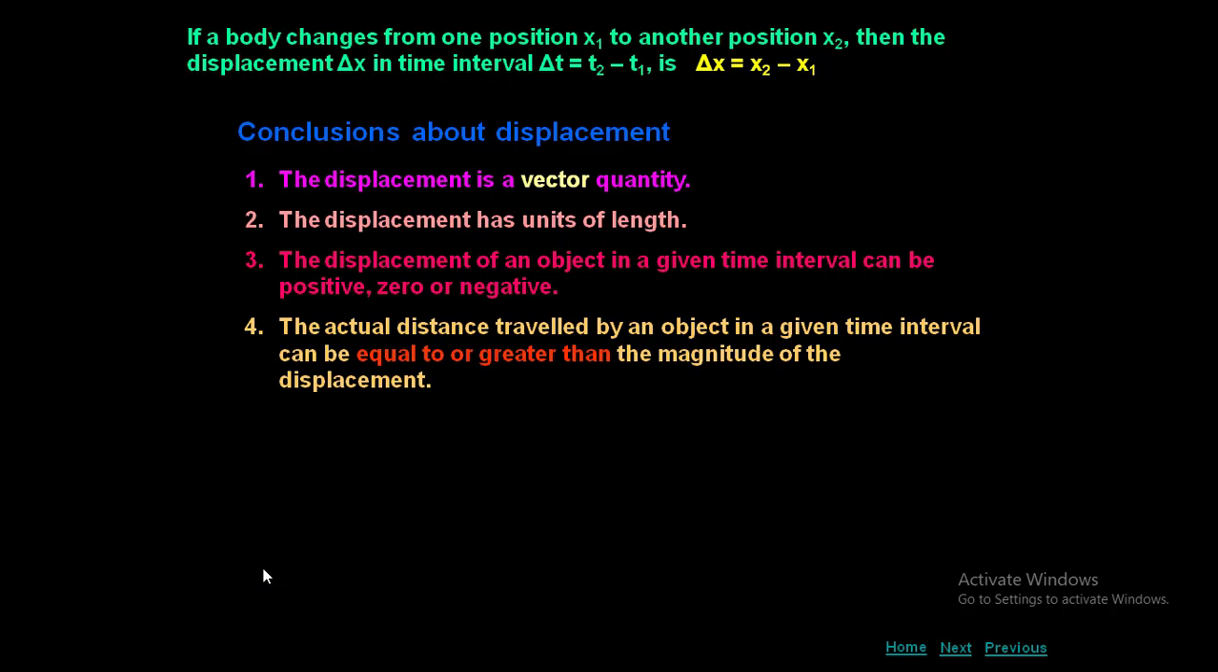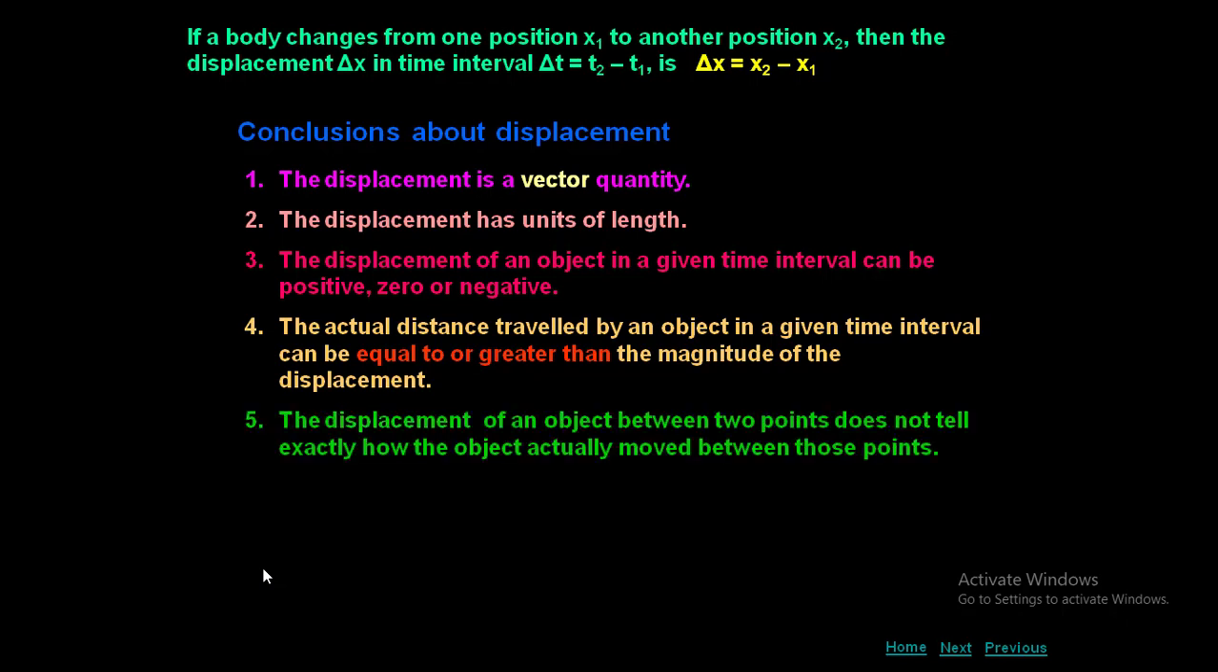The actual distance traveled by an object in a given time interval can be equal to or greater than the magnitude of displacement. So this is the relation between distance and displacement. That means which one is more always? Distance is always greater than displacement, and distance can be equal to displacement, but distance will never be less than displacement. Remember this. So S is always greater than or equal to S bar. Here S is distance, S bar is displacement.